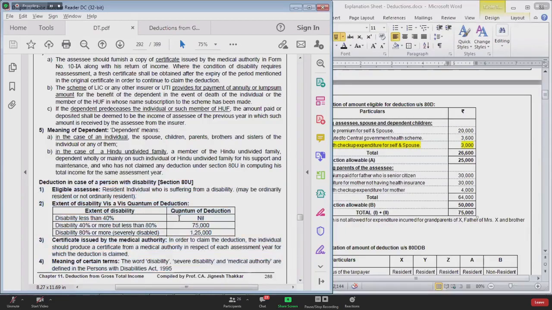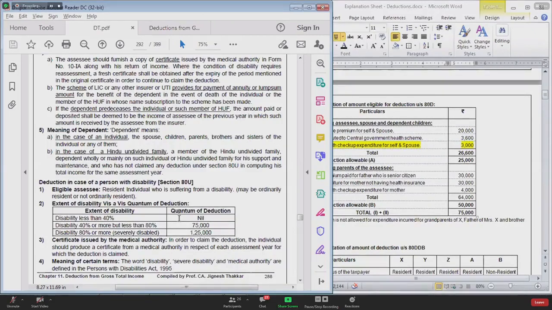I'll ask one more question to you. Say, for example, there are two individuals, Mr. X and Mrs. X. Both are husband and wife. Mr. X is disabled, Mrs. X is also disabled. Both are disabled.